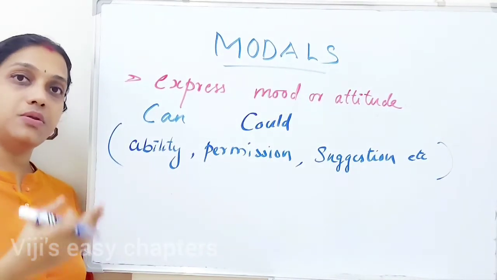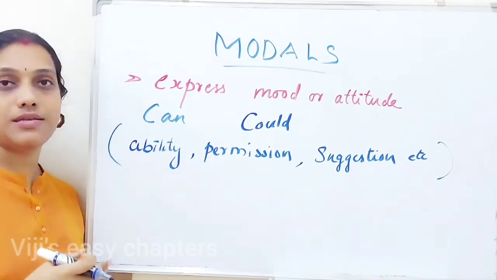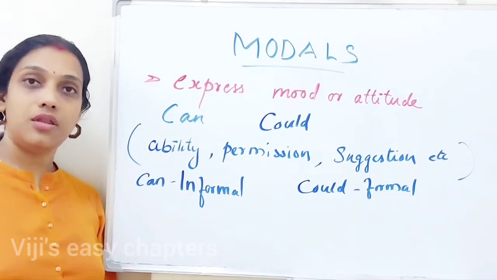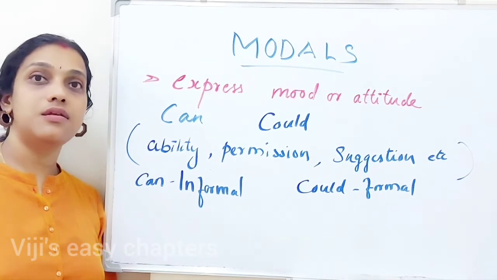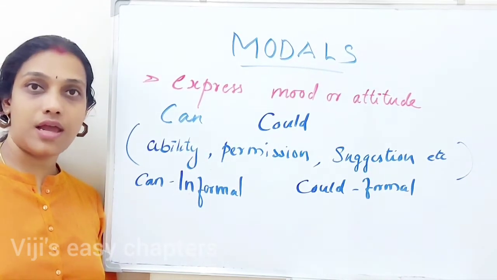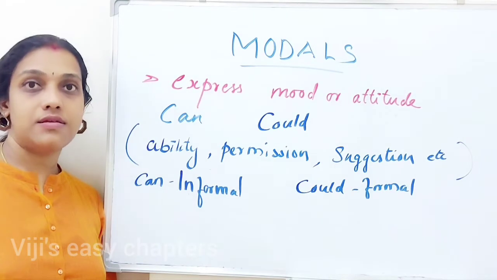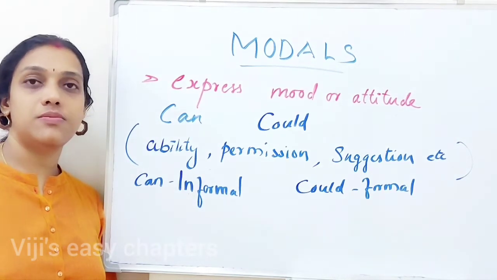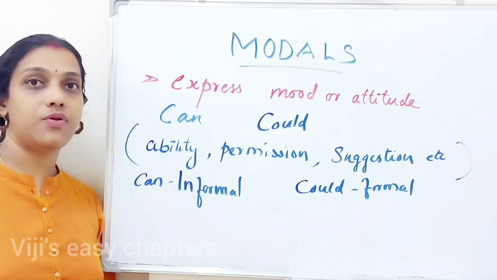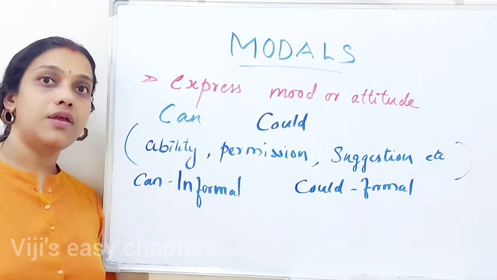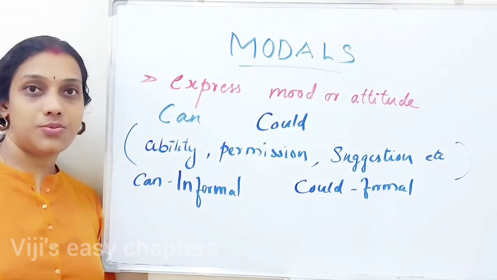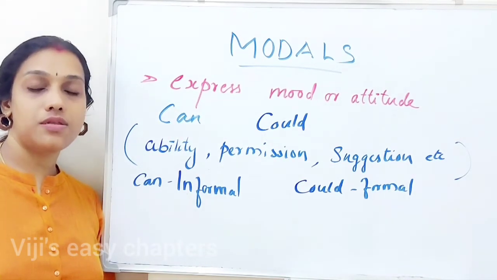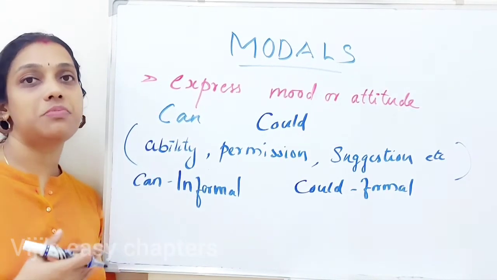Then what is the difference between using can and could? Let us see. Can is used in informal situations. What is an informal situation? A situation that doesn't demand any formality. We can behave very casually with friends, siblings, and dear ones. There we don't have to show much respect. We don't have to be very polite. We can talk in a very natural way, right? In such informal situations, we can use the modal verb can.